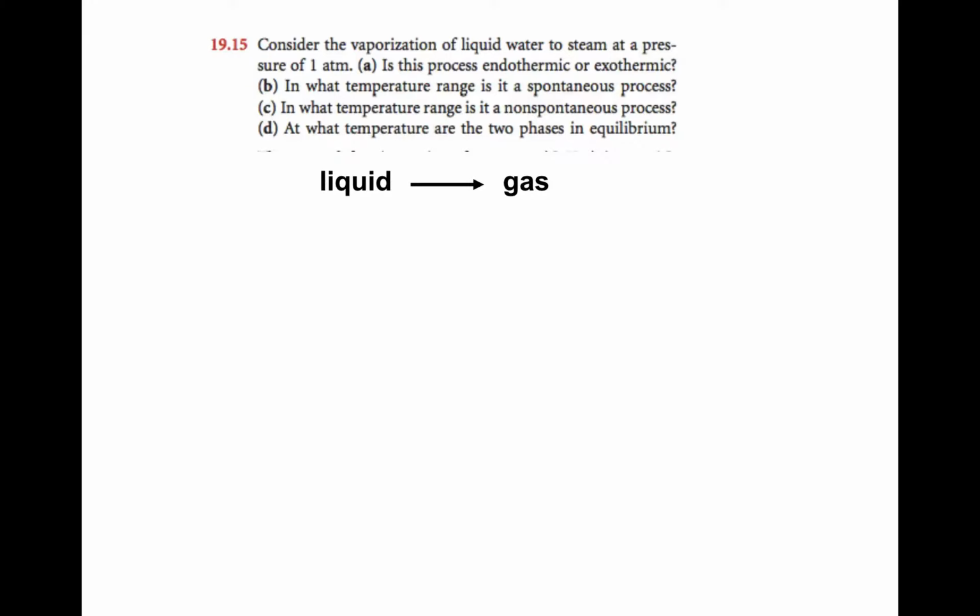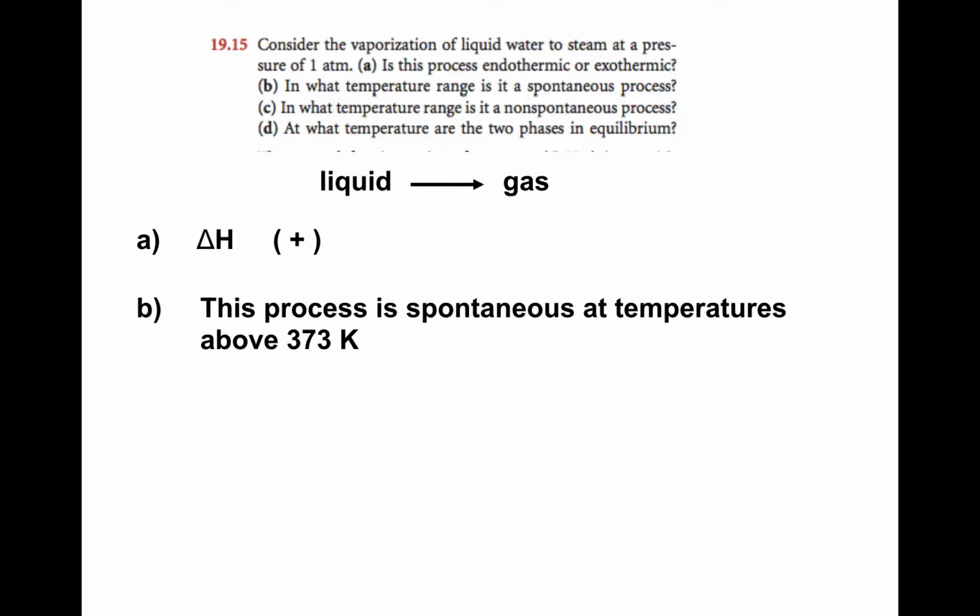Consider the vaporization of liquid water to steam at a pressure of 1 atmosphere. A, is this process endothermic or exothermic? Well, if I'm going to go from a liquid to a gas, I have to put heat in. It'll be endothermic, so a positive value on delta H. In what temperature range is this reaction spontaneous? All right, so spontaneously, liquids change into gas at 1 atmosphere pressure anything above 100 degrees Celsius or 373 Kelvin.